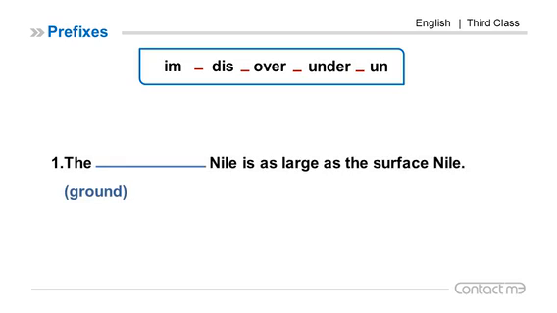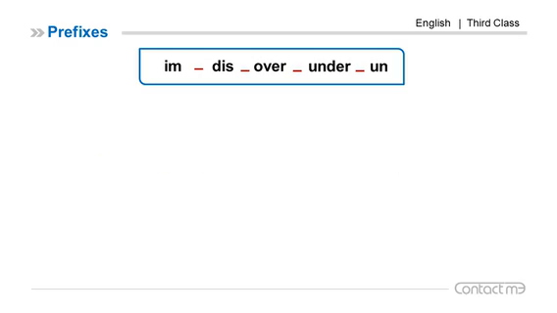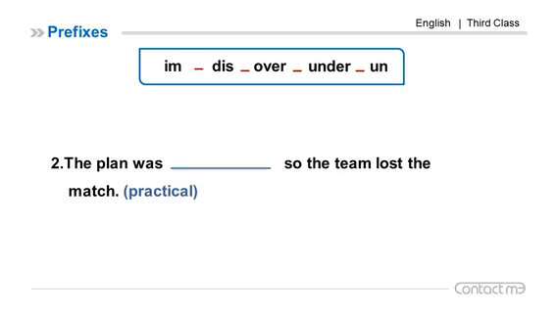Number 1, the Nile is as large as the surface Nile. Ground. The prefix under, underground. So the answer, the underground Nile is as large as the surface Nile. Number 2, the plan was so the team lost the match. Practical. Prefix IM. Impractical. The plan was impractical, so the team lost the match.